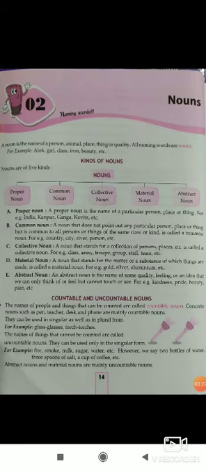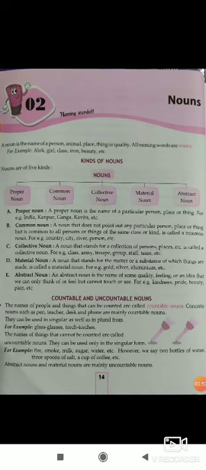Noun, I already explained to you, I will not repeat it again, but for a revision I will tell you about a noun. A noun is the name of a person, animal, place, thing or quality. All naming words are nouns. For example, Alok, girl, glass, iron, beauty, etc. Kinds of noun: nouns are of 5 kinds: proper noun, common noun, collective noun, material noun and abstract noun.